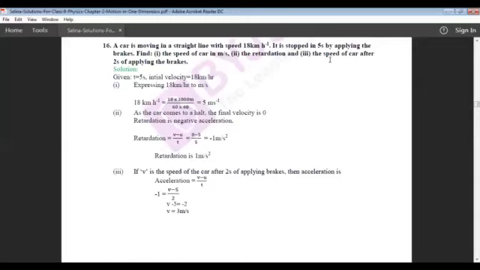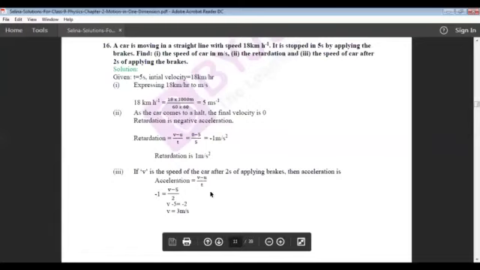The third one, we need to find the speed of car after 2 seconds of applying the brakes. So now we know the acceleration produced in the body, that is minus 1 meter per second square. Acceleration is equal to v minus u divided by t.